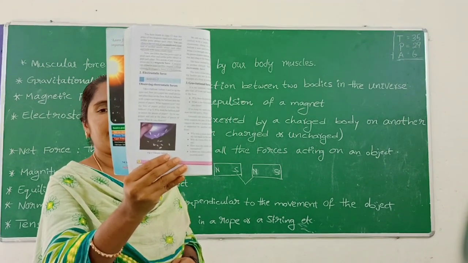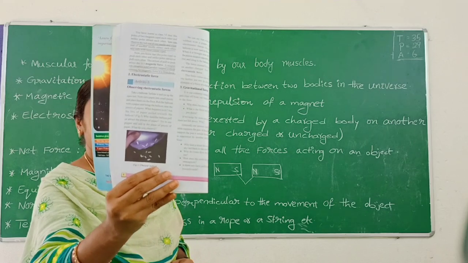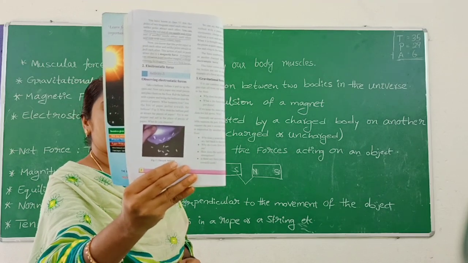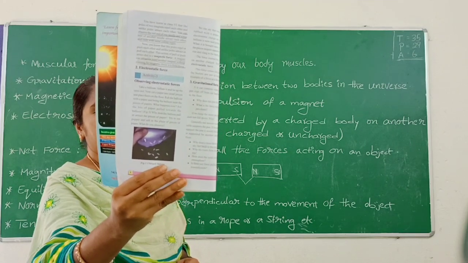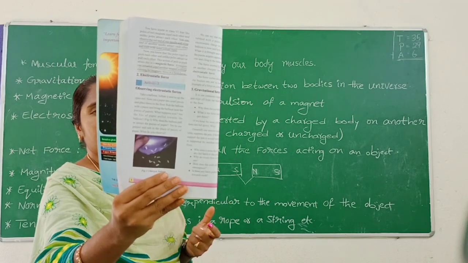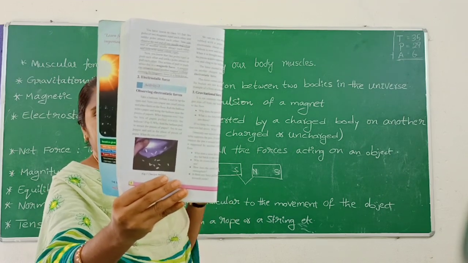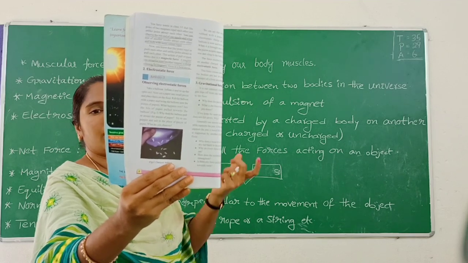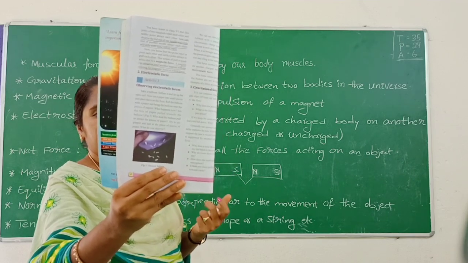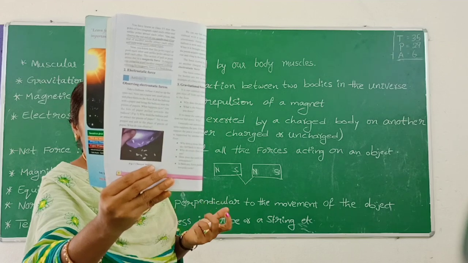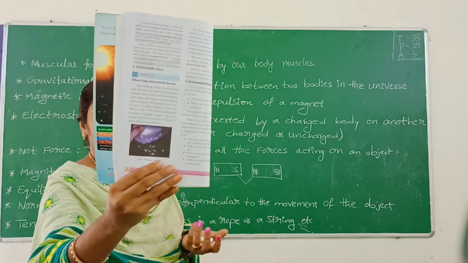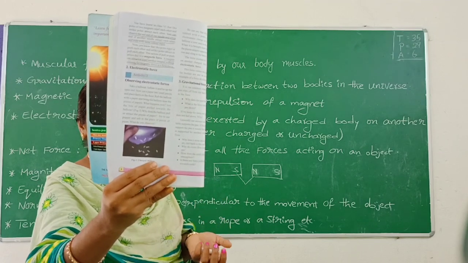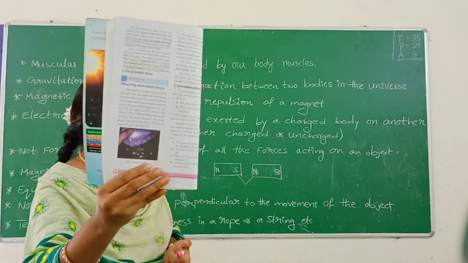The body gets charged by rubbing the balloon with a cloth, any cloth. Near the pieces of paper the balloon attracts the pieces of paper.